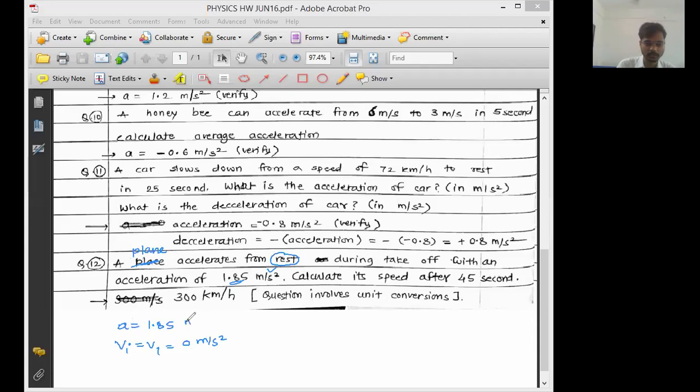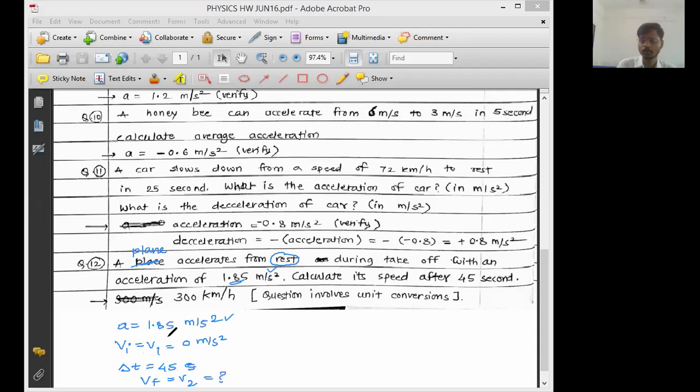Calculate its speed after 45 seconds. So the time interval is 45 seconds, and the final velocity or final speed is the question mark.